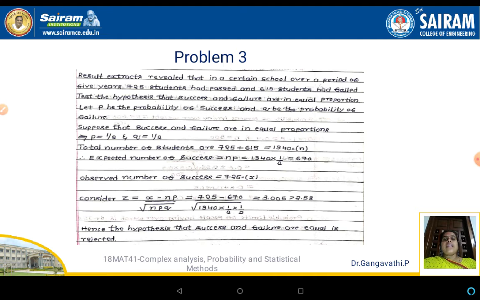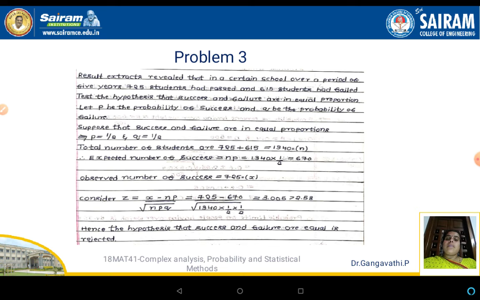So let us see another example. Results extracts reveal that in a certain school over a period of 5 years, 725 students had passed and 615 students had failed. Test the hypothesis that the success and the failure are in equal proportion. So this is the problem statement.